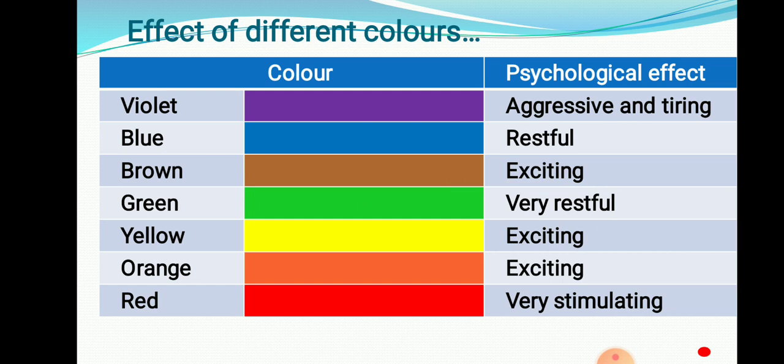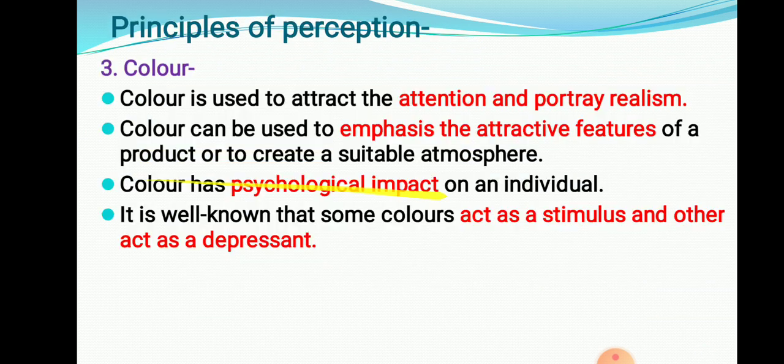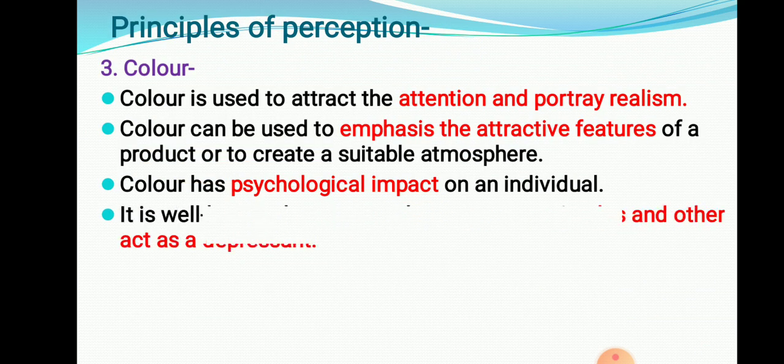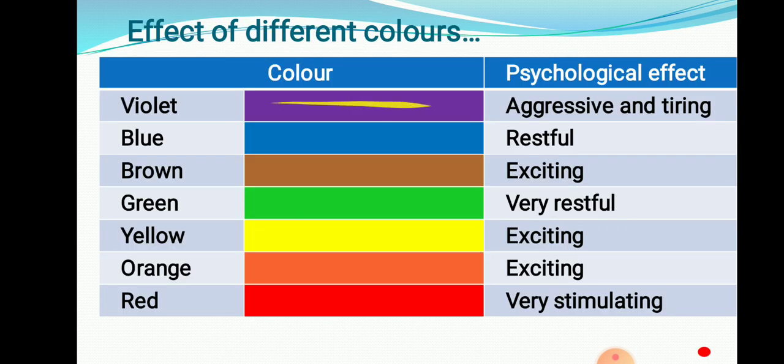We can go through the road, through that particular signal. But if there is a red signal, then we have to stop. Stop means very stimulating. So that is the impact of color. Particular colors have a psychological impact. The main thing is that we have to use proper color for giving the message. Here we can see which color we should follow while writing the information.